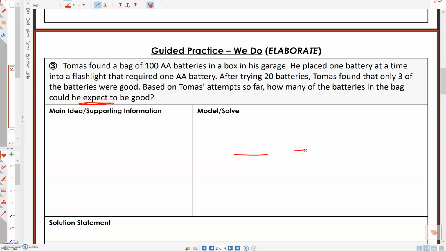So again, we have your keyword expect. We know it's going to be a number out of a number equals x over a number. Well, he only tried 20 batteries, and out of those 20 batteries, only 3 worked. So what was your other total number? Well, it was 100 because it was a total of 100 batteries.